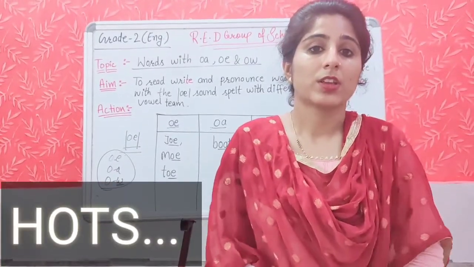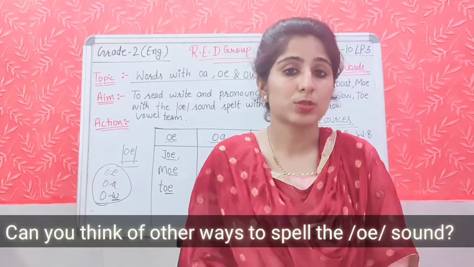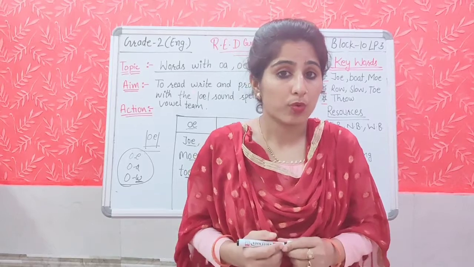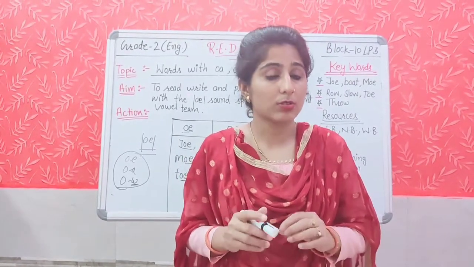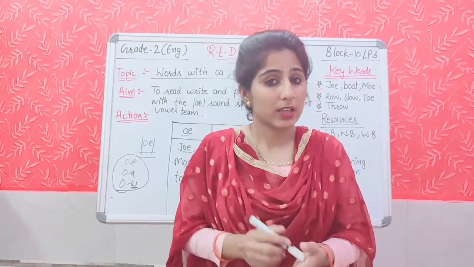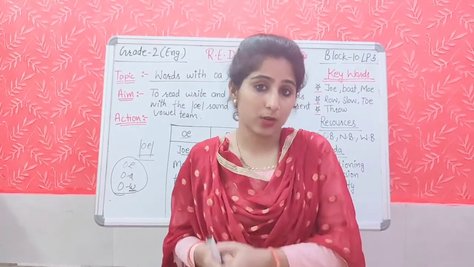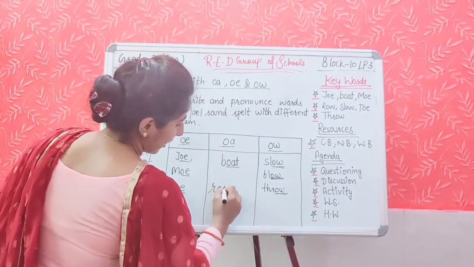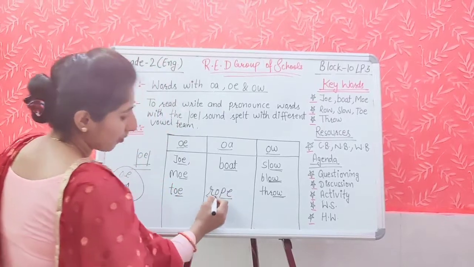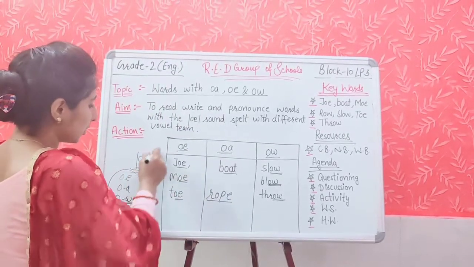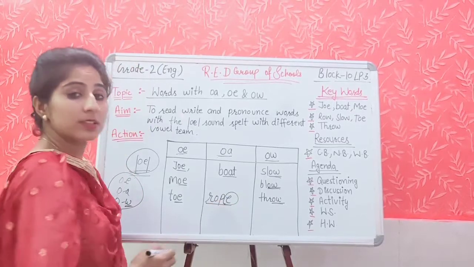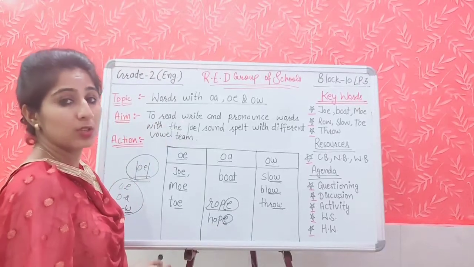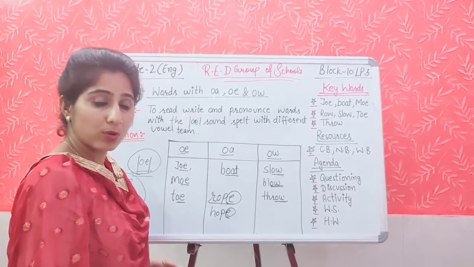Now it's time for thinking. Can you think of other ways to spell the OE sound? We can spell the OE sound in words in which we are getting the O sound but E is silent. In those words we are using E at the end of the words, like rope. Here I have written rope. In this rope we are getting the O sound, the same as OE sound, but here this E is silent, like hope. Again this E is silent. So this way also we can use the O sound.